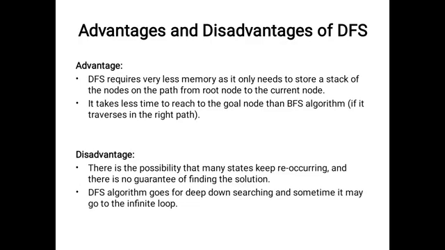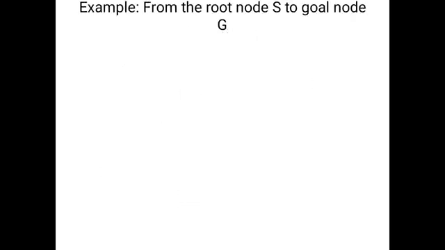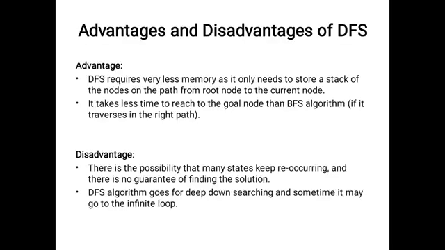That's the possibility. Another disadvantage of DFS is it considers only one path and moves to the depth of that path. So that is the disadvantage. Maybe it goes into an infinite loop. So this is also a disadvantage of DFS.